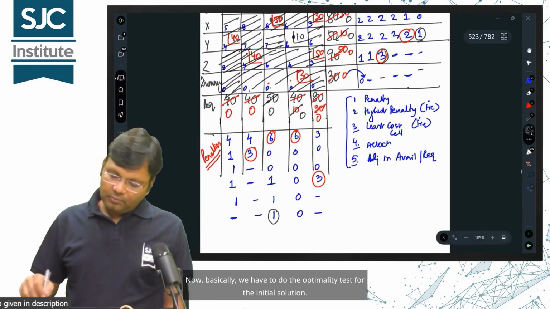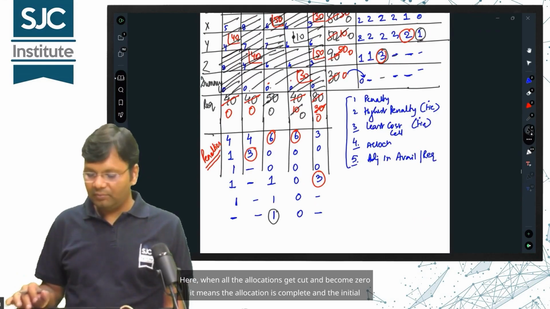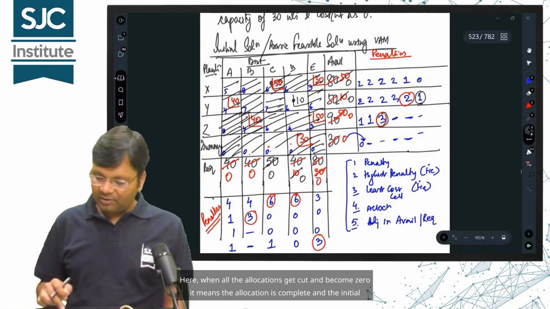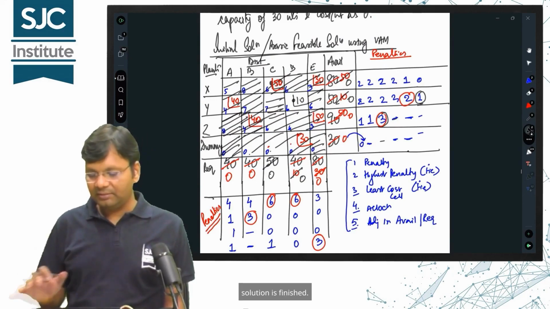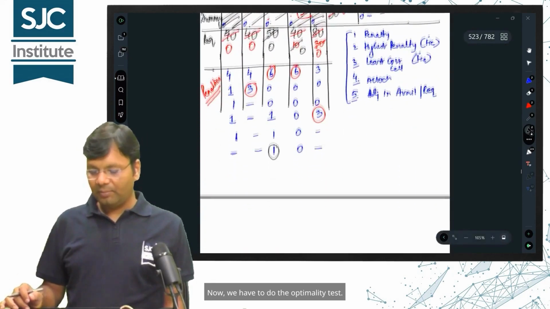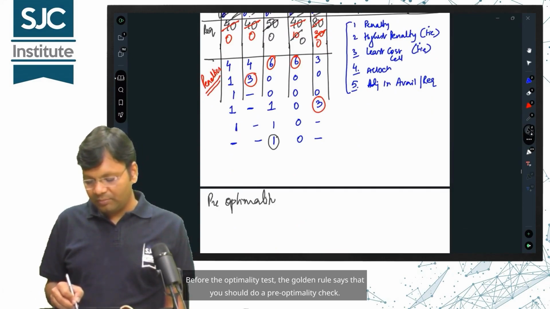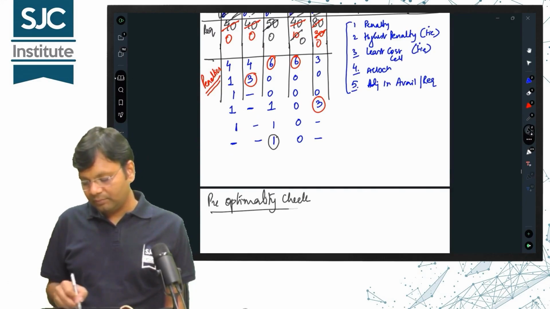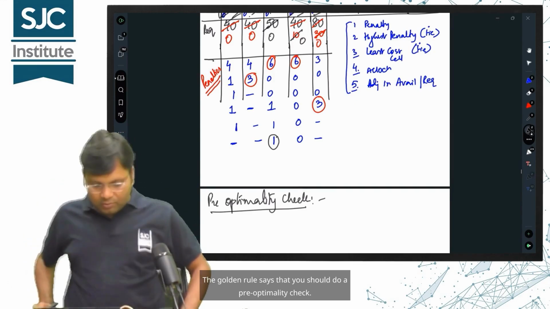Now, basically, we have to do the optimality test for the initial solution. Here, when all the allocations get cut and become 0, it means the allocation is complete and the initial solution is finished. Now, we have to do the optimality test. Before the optimality test, the golden rule says that you should do a pre-optimality check.